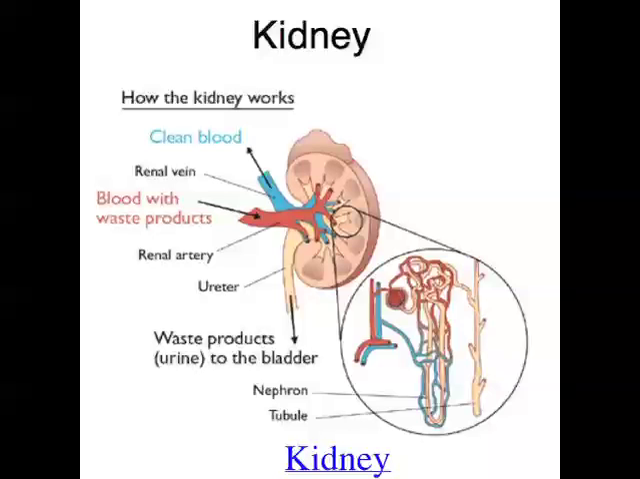So the actual removal of wastes occurs in tiny units inside the kidneys called nephrons. And each kidney actually has about 1 million nephrons. So for starters, in the nephron, there's a thing called a glomerulus. And the glomerulus filters out small molecules and water from the blood. Large things like blood cells and large blood proteins remain in the bloodstream because they're too big to move through the capillary walls. And so you end up with a primary filtrate.